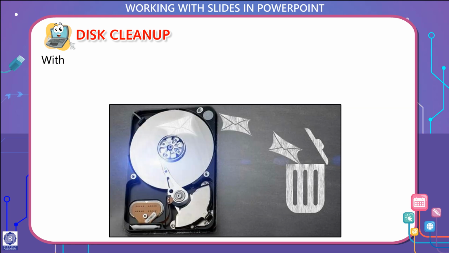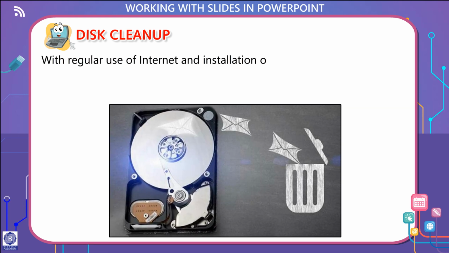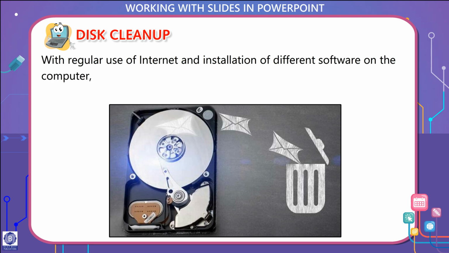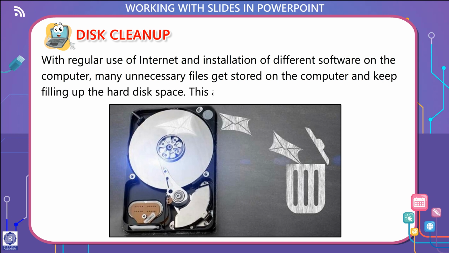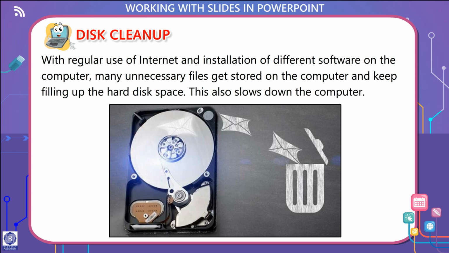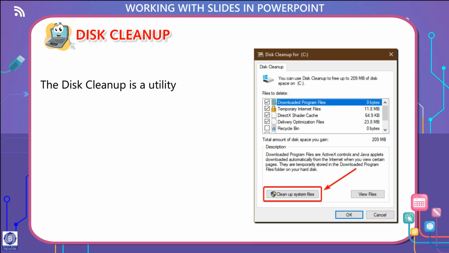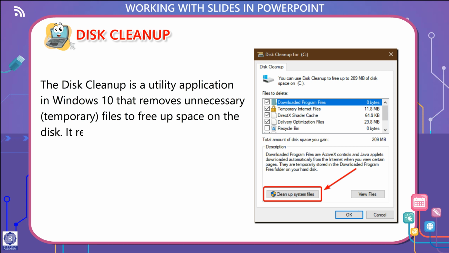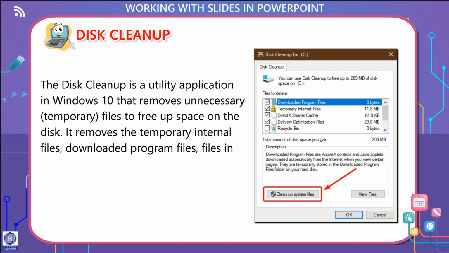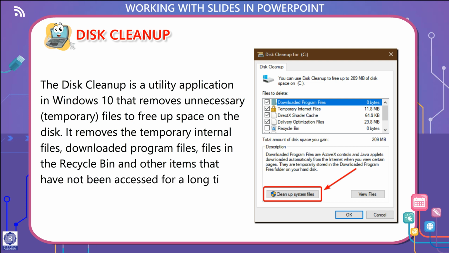Disk cleanup. With regular use of internet and installation of different software on the computer, many unnecessary files get stored on the computer and keep filling up the hard disk space. This also slows down the computer. The Disk Cleanup is a utility application in Windows 10 that removes unnecessary temporary files to free up space on the disk. It removes the temporary internet files, downloaded program files, files in the recycle bin, and other items that have not been accessed for a long time.